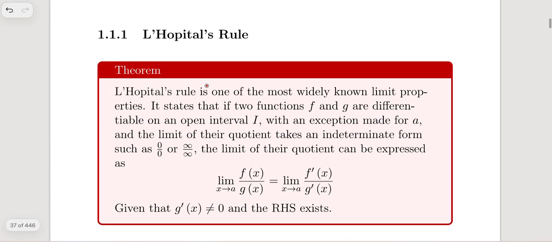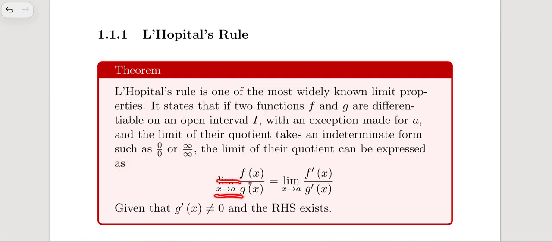And now let's talk about L'Hopital's rule. L'Hopital's rule is one of the most widely known limit properties. It states that if two functions f and g are differentiable on an open interval I with an exception made for a, and the limit of their quotient takes an indeterminate form such as 0 over 0 or infinity over infinity, the limit of their quotient can be expressed as, just take a look at this.